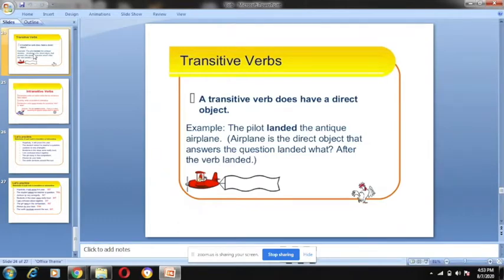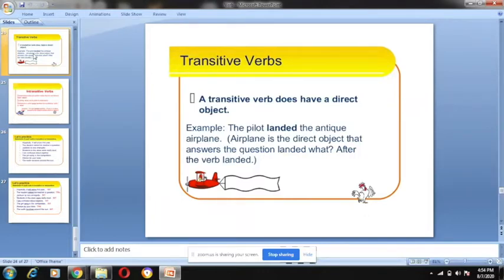After the verb landed, there is an object, so it is a transitive verb. In this we can get the answer to whom and what. When the sentence is answerable, it is always a transitive verb. Is it clear?